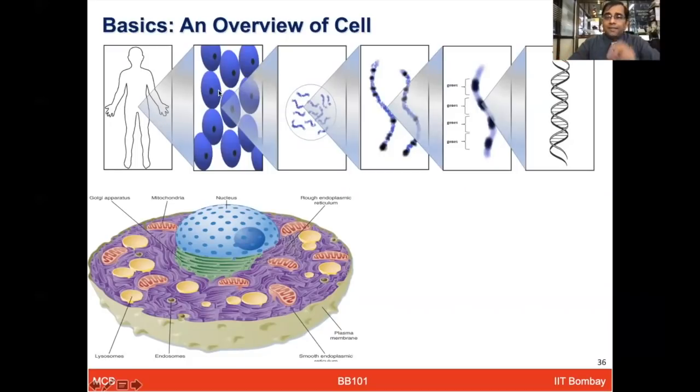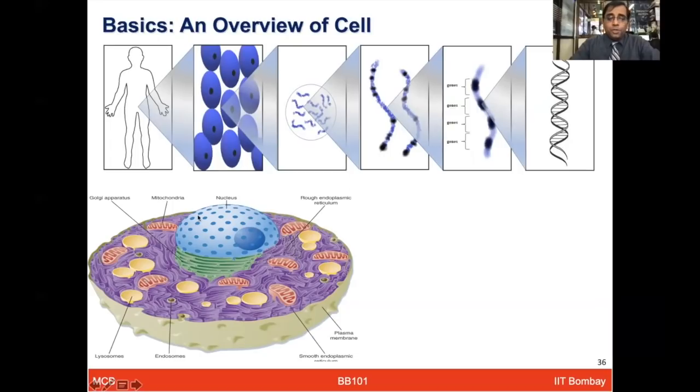And each one of these cells, which is rounded in shape as shown here, contains a small nucleus, which contains all the genetic material. They contain the genes, the DNA, and all the genetic information, the DNA and RNA that we study, they're all residing in this nucleus.